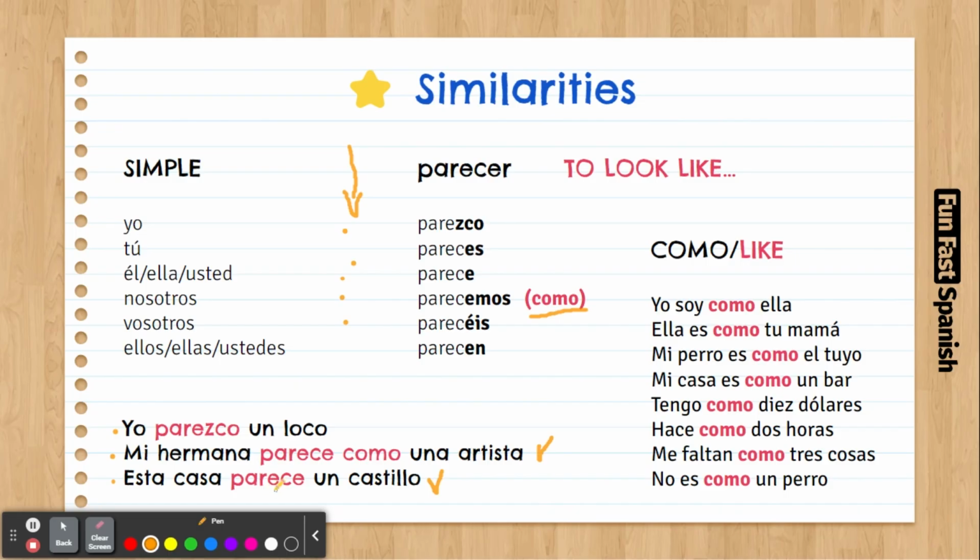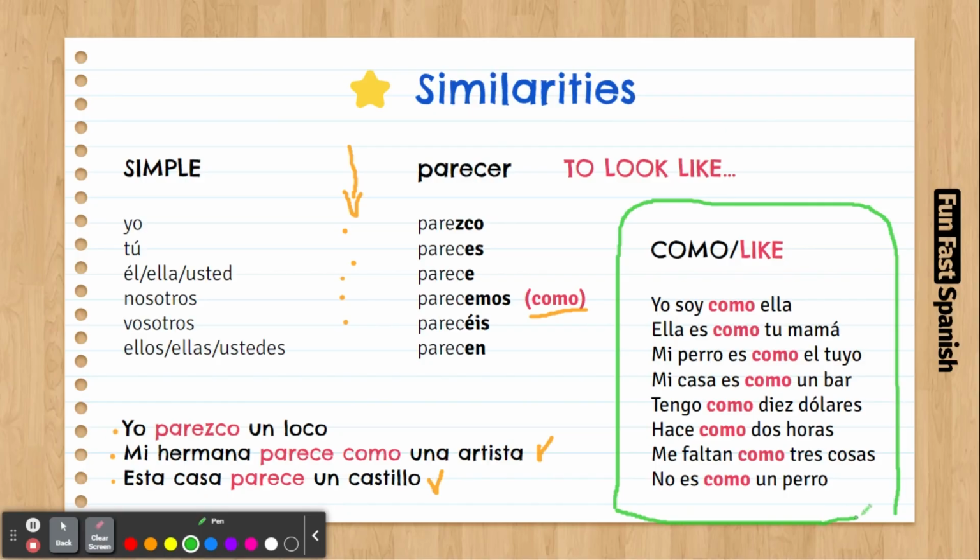So parecer is more like it looks like, to look like. Now you can put this word como. It's optional, but it's important to understand what the word como means.